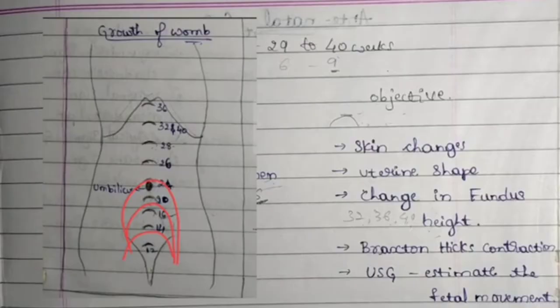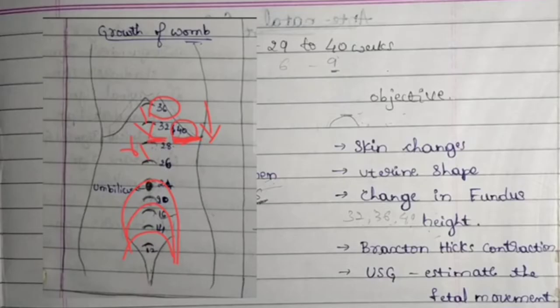Okay. But if you observe here, at the 32nd week, the fundus height is just below the rib cage. At the 36th week, it's at the rib cage. But at the 40th week, it's actually decreasing its fundus height. It's because 40 is the last week of the pregnancy, and this is the week where the delivery occurs. So, this is the place where the lightening occurs.